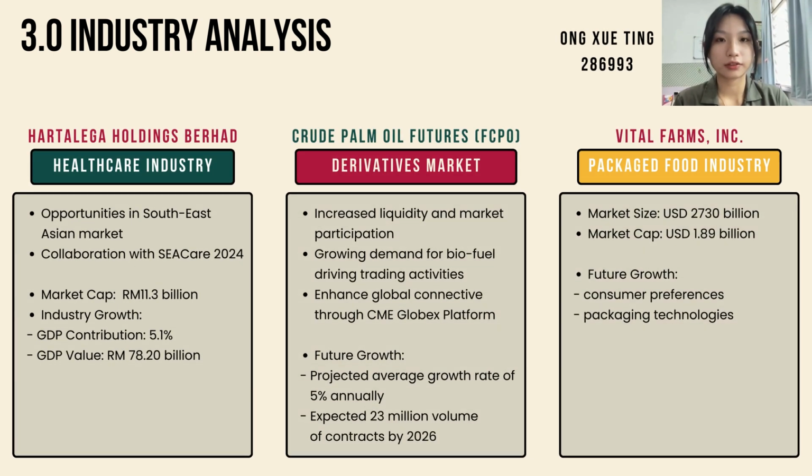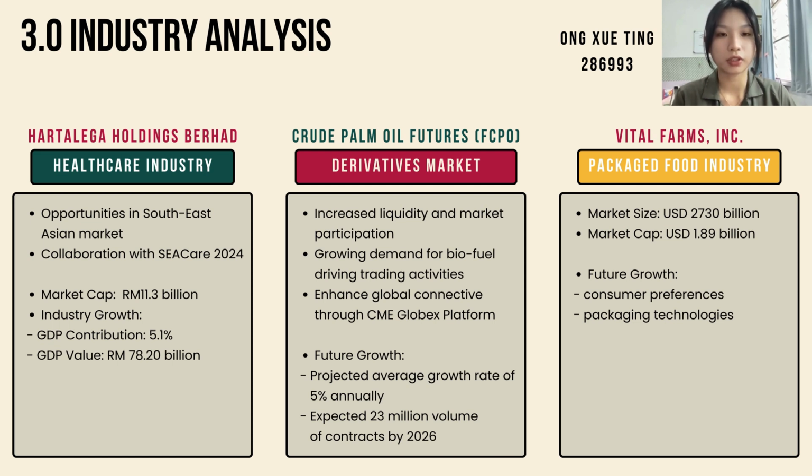The healthcare industry in Malaysia is growing for both public and private firms. It contributed 78.2 billion ringgit to the GDP in 2021, of which 42.1% is contributed by the private sector and the remaining is from the public sector. Hartalega Holding Berhad is a leading company with a market cap of 11.3 billion ringgit in this industry.